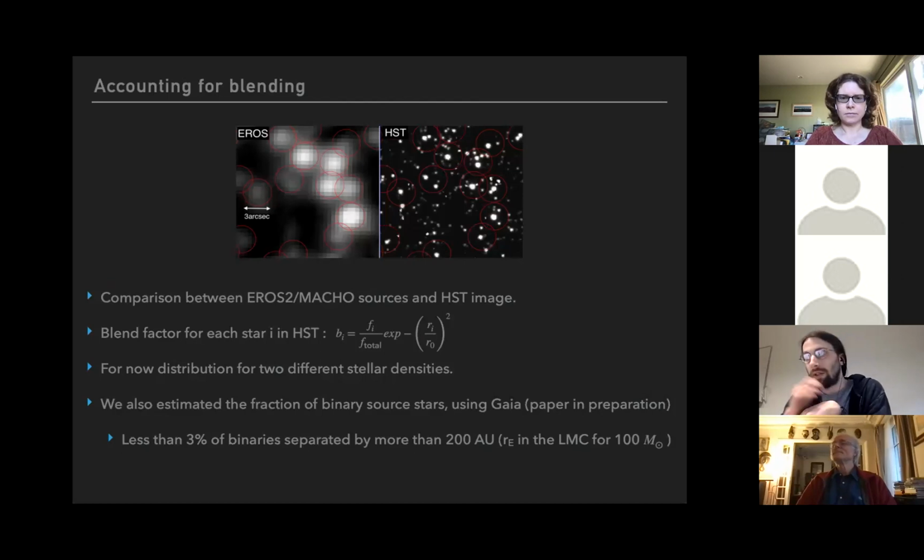So we need to take into account blending, and we took it into account by comparing our catalogs and HST images that were in the same fields. There are a few HST images that are in the common fields of EROS and MACHO. And we looked at the nearby stars in HST from EROS-MACHO sources and estimated their blend factors. For now we did this for 2 different stellar densities. So we have blending distribution for low stellar density and high stellar density.